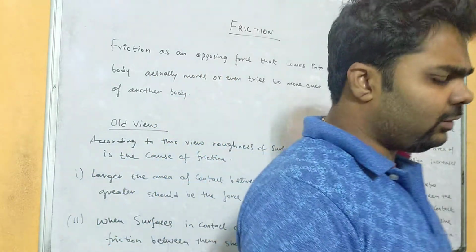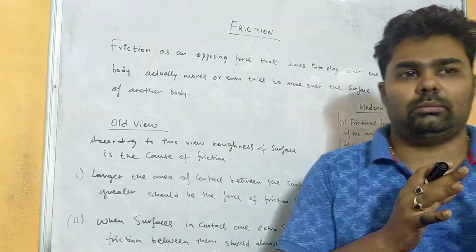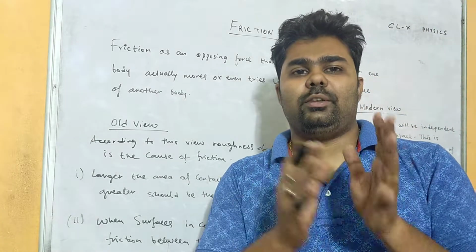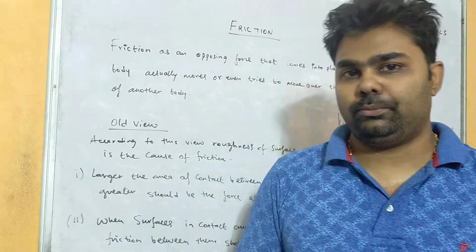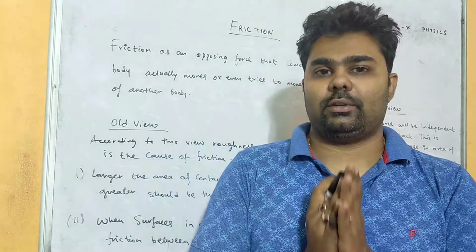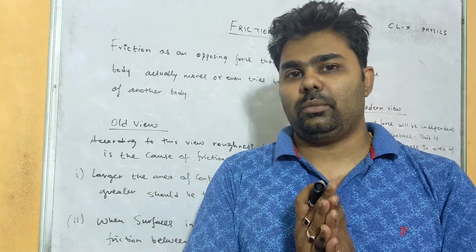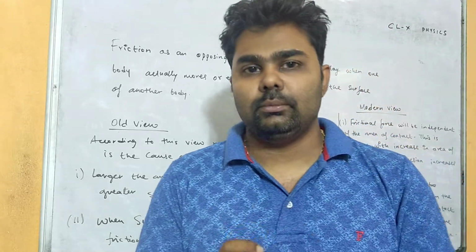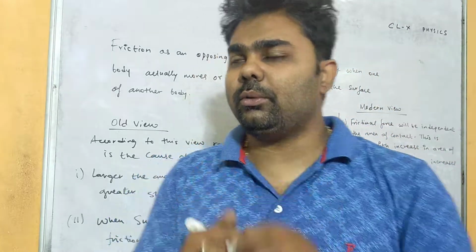Now, the perception of friction was different in the old view and the modern view. In the old view, it was said that the more the roughness of the surface, the more the friction. That means if the surface is more rough, then there will be more friction. Now what was the reason behind that?